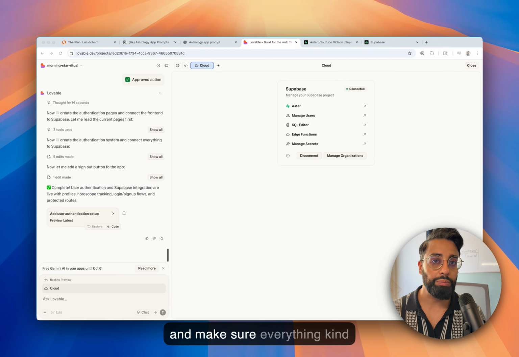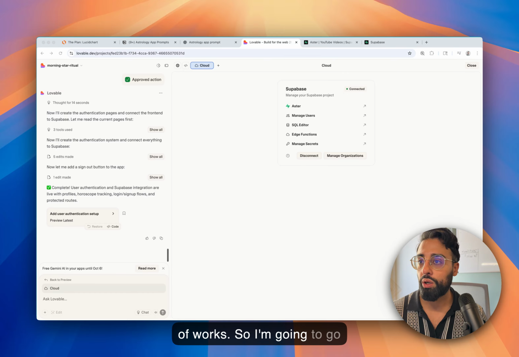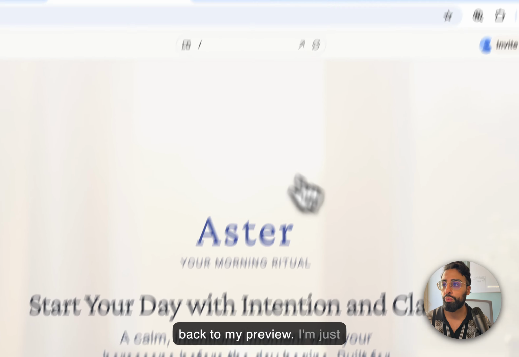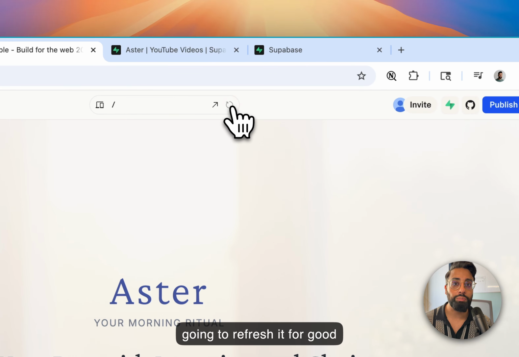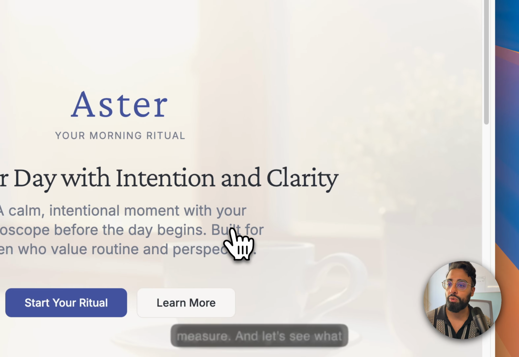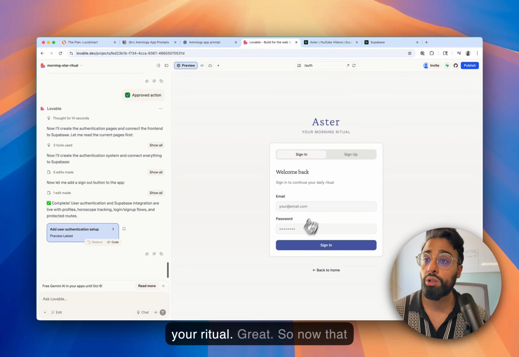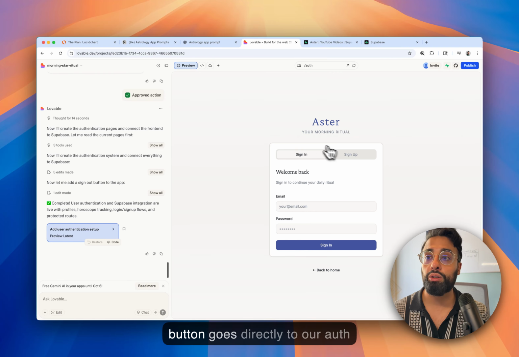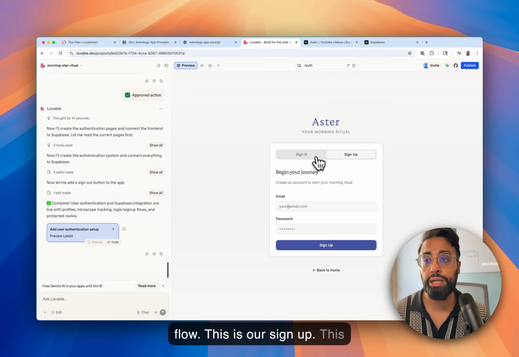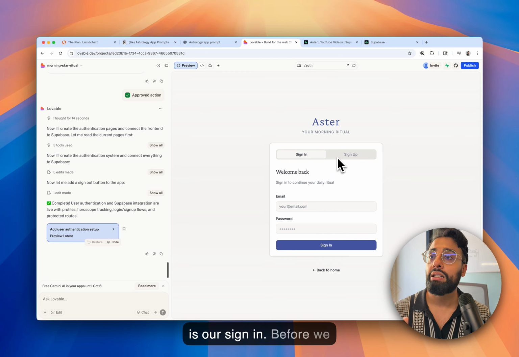Let's click around and make sure everything works, right? I'm going to go back to my preview and refresh it for good measure. And let's see what we have. All right, so start your ritual. Great. Now that button goes directly to our auth flow. This is our sign up. This is our sign in.